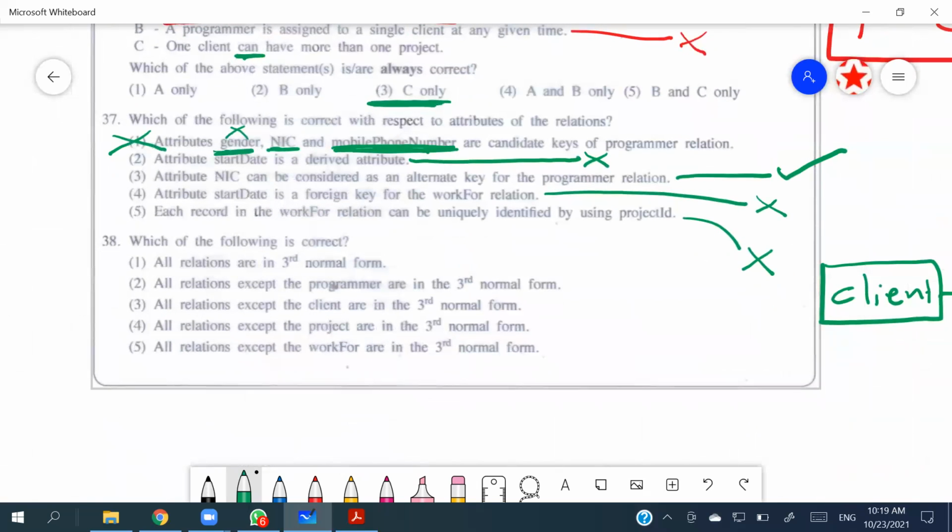So in the 38th, they are asking the correct one. All the relations are in the third normal form? No. All relations except the programmer are in third normal form? Yes, that is correct. All relations except the client are in the third normal form? No, client is in the third normal form. This is wrong. Here, all relations except the project. Project is in the third normal form. Wrong. All except work for in the third normal form. So it is wrong. So we can go with the second one as the correct answer.